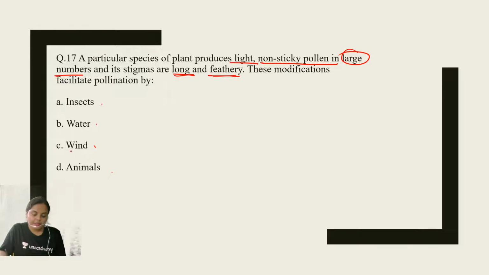Anjali, absolutely correct. Dream 11, absolutely correct. Option number C, wind, is the right answer. Ayub, absolutely correct. So these features are present in the plant with wind pollination.